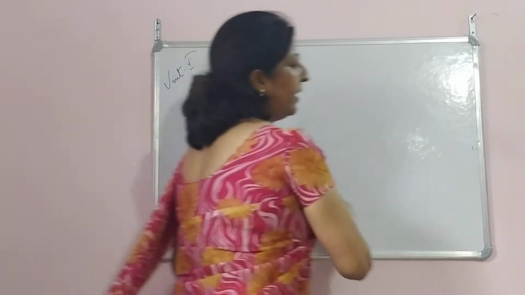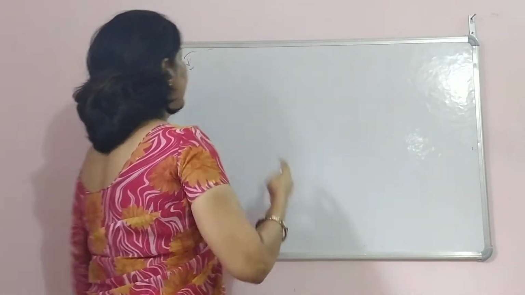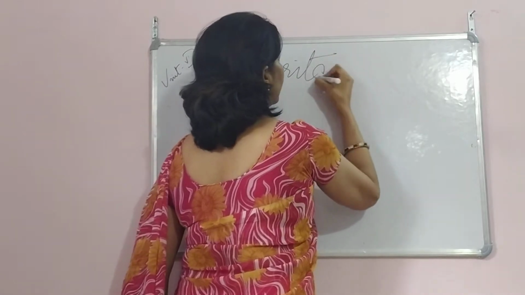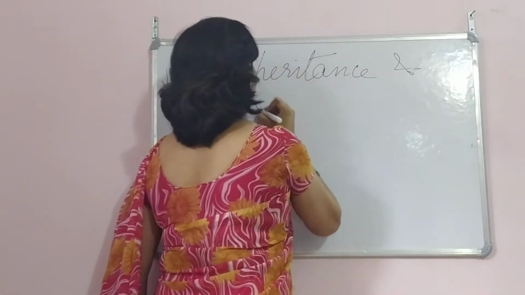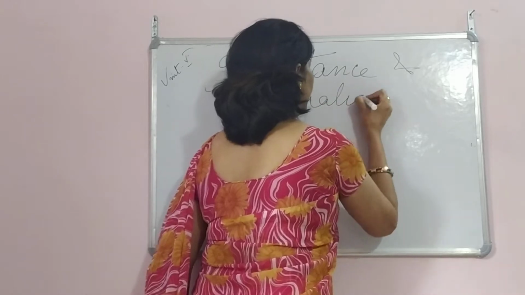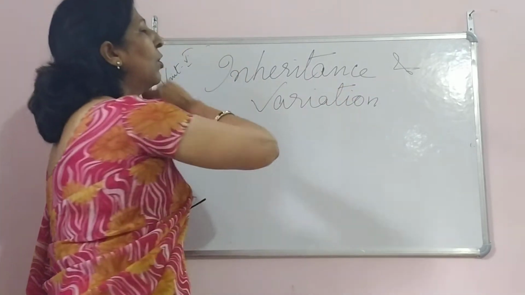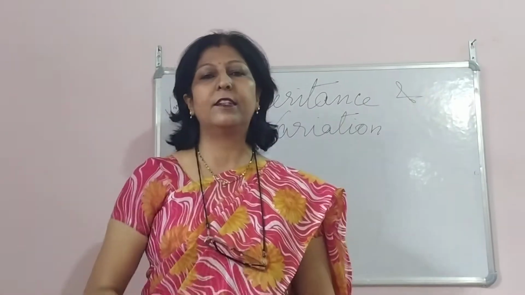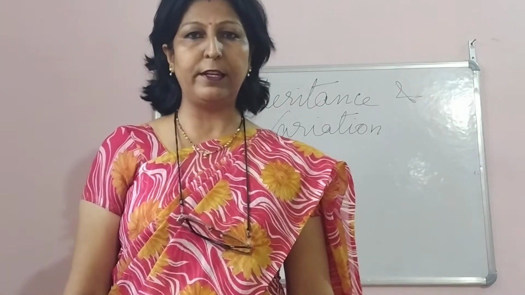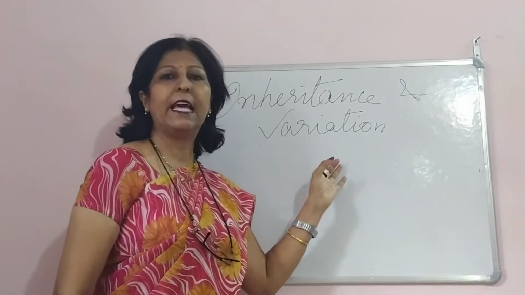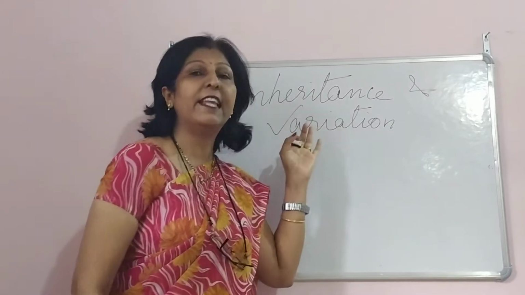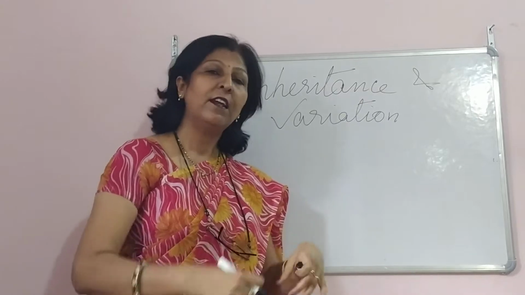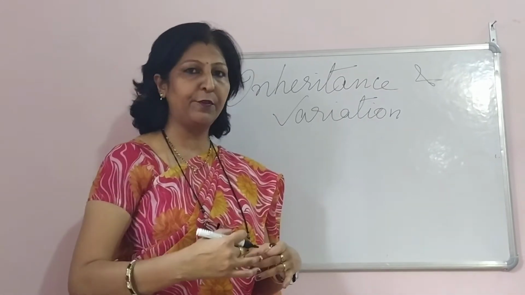What do you understand by inheritance and what is meant by variation? As we begin the chapter, let me tell you, the father of genetics is Gregor John Mendel. Mendel is the father of genetics. Here, when we talk about inheritance and variation, what is inheritance? Inheritance is what we inherit from our parents, what the offsprings inherit from the parents.